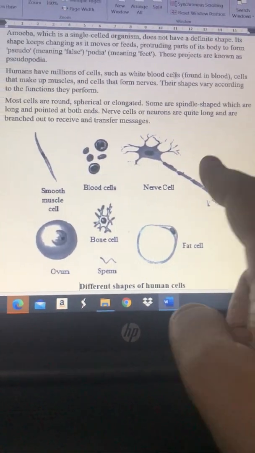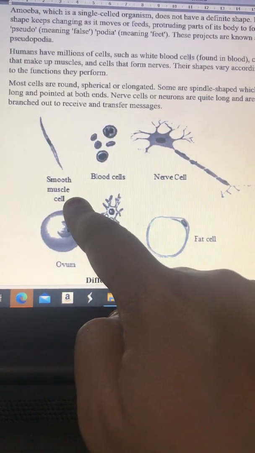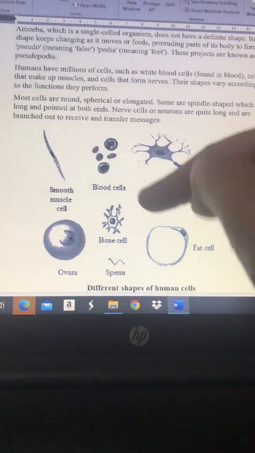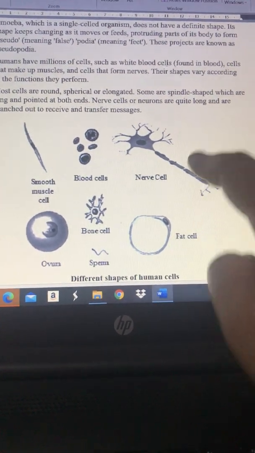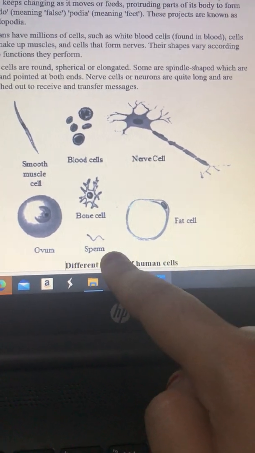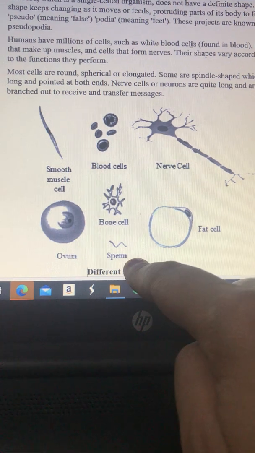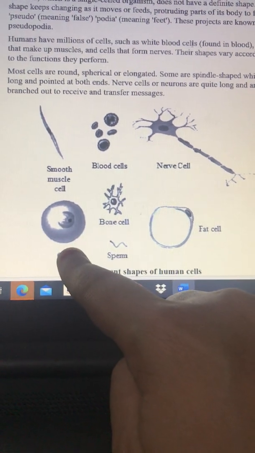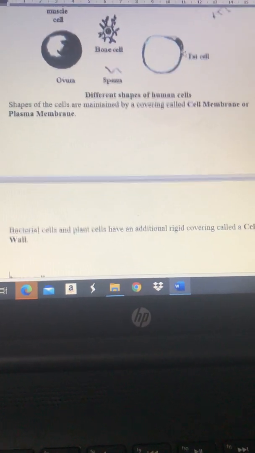Next we have given the various shapes and sizes of cells. Firstly we have the muscle cell, it's shaped like this. Next we have the blood cell, shaped like this. The very important cell is nerve cell, its shape is like this. Then fat cell, sperm, ovum. As you know that the sperm is the smallest cell and ovum is the largest cell in the human body. Okay.